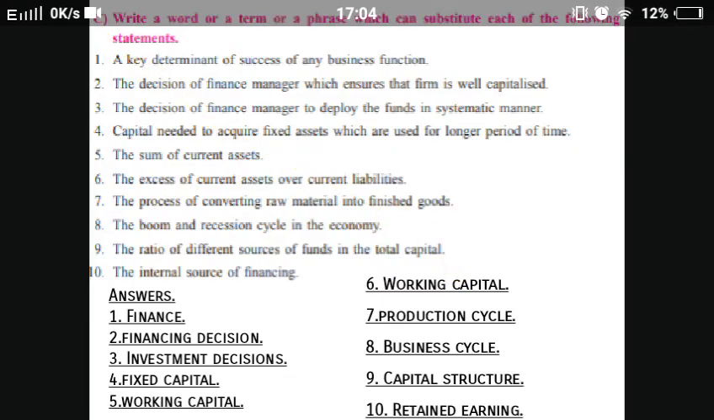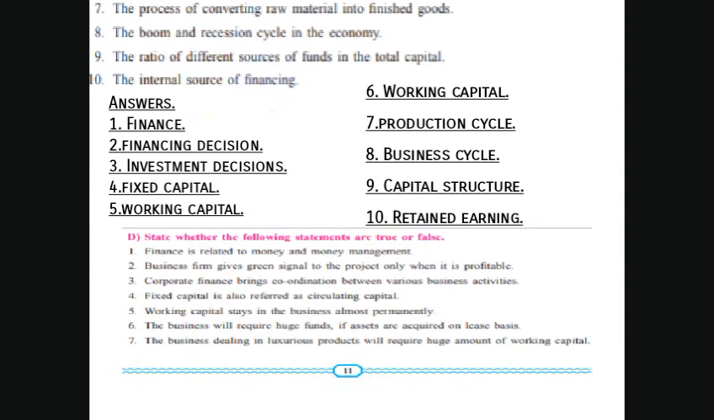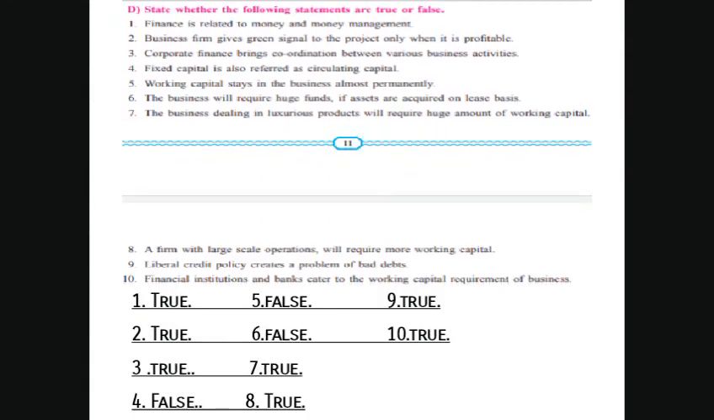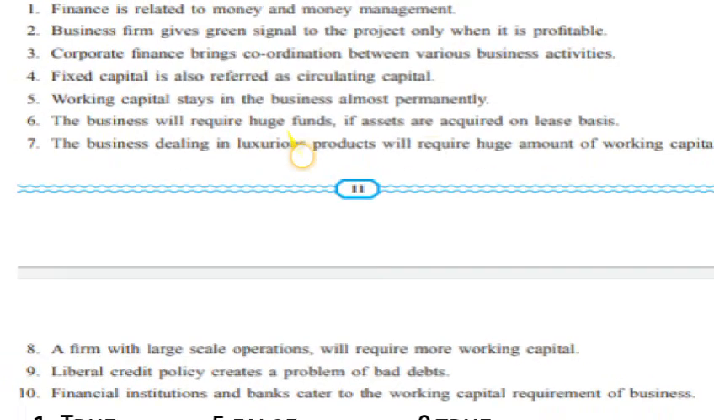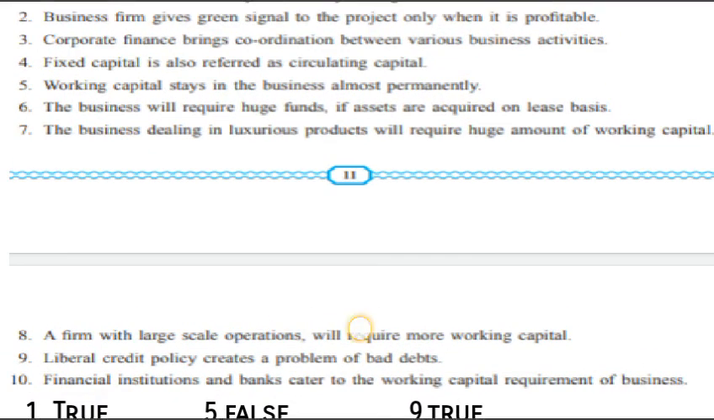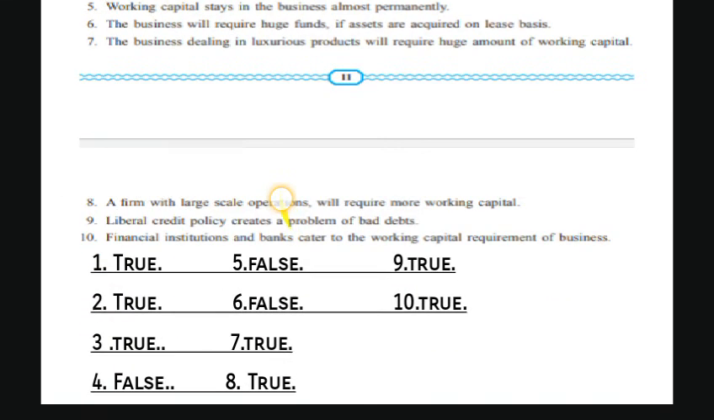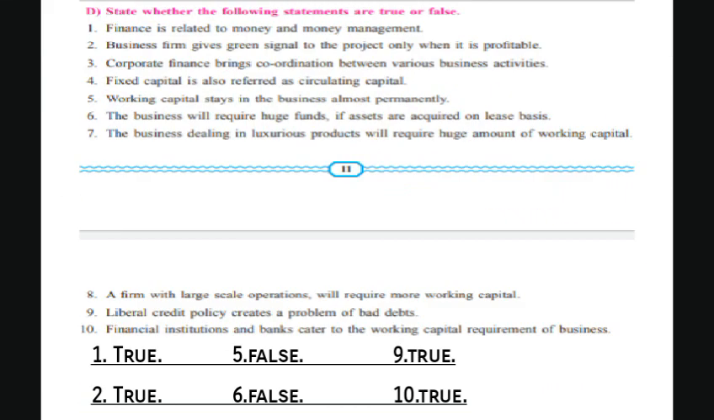Let's move on to the next, that is D. State whether the following statements are true or false. First is finance is related to money and money management. Answer is true. Second, a business firm gives a green signal to the project only when it is profitable. So answer is true.